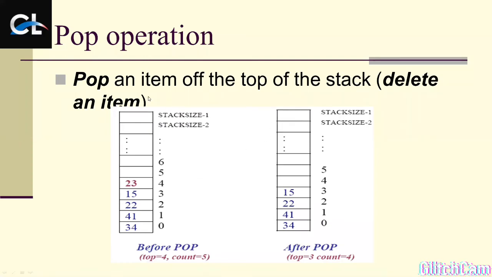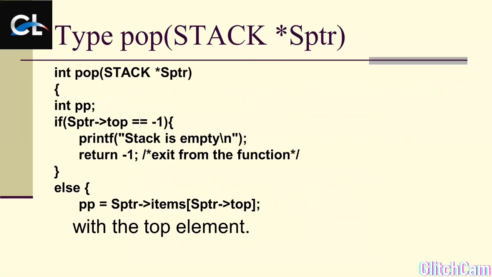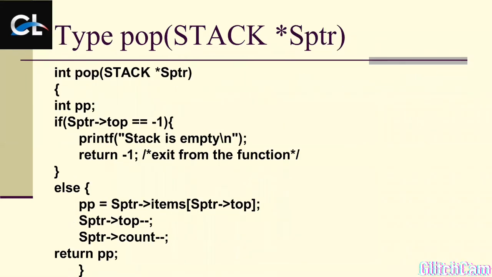So regarding this pop, I want to delete one element. One thing we need to keep in our mind is that the stack should not be empty. This is the code: int pop(stack sptr). We don't need a star in Java.